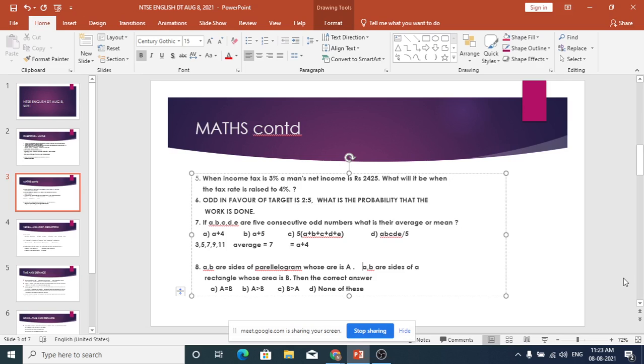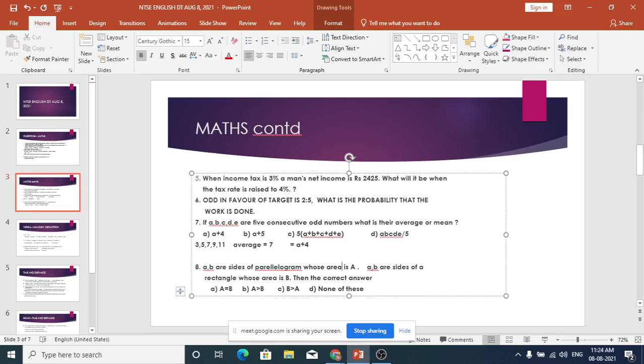A, B are sides of a parallelogram whose area is A, and A, B are sides of a rectangle whose area is B. Then the correct answer is: option A, A is equal to B. Option B, A is greater than B. Option C, B is lesser than A. Option D, none of these.